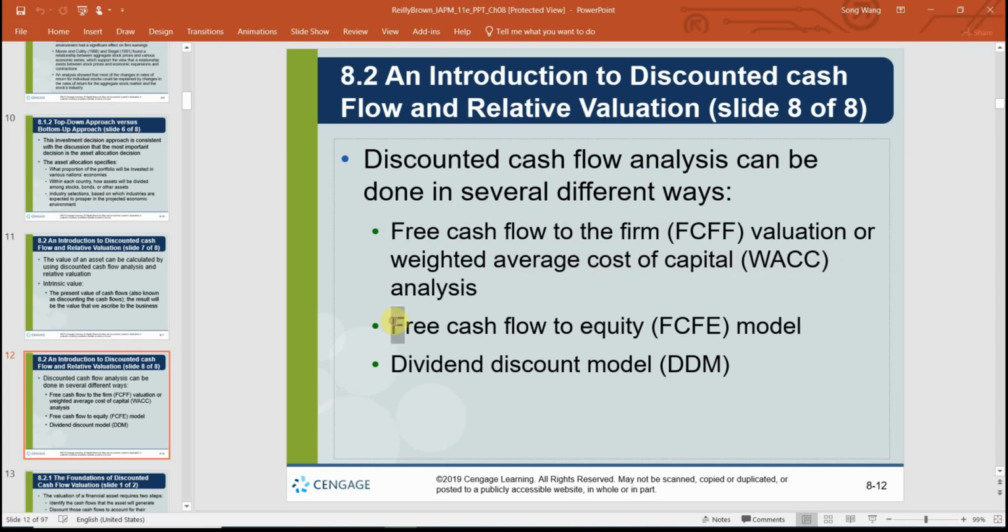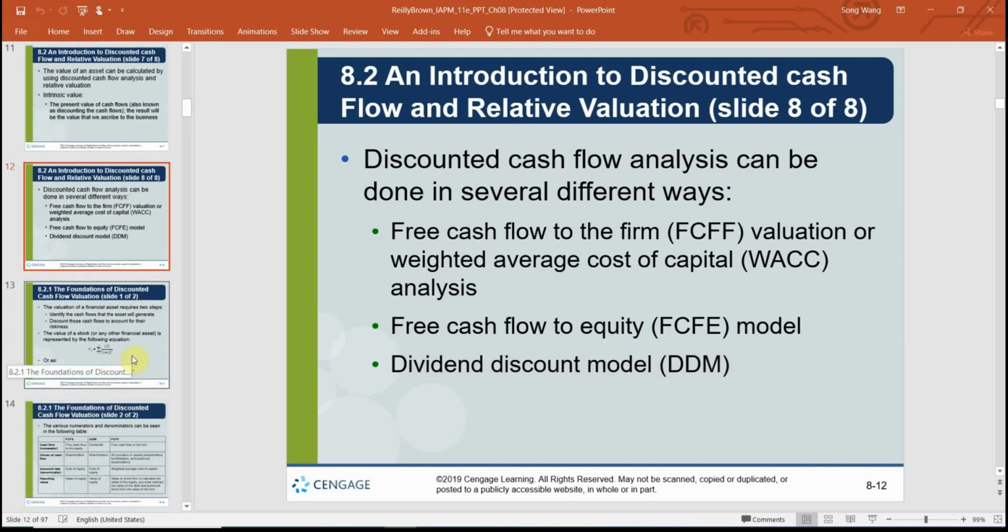All right, and there's a third method. It's called free cash flow to equity, and that only happens to equity investors. So basically, the free cash flows have to be deducted by the interest payment to the debt holders. The rest of it would go to the equity holders, and then you will need to discount based on cost of equity instead of the overall cost. All right, so we're going to study this dividend discount model here in this video clip. And free cash flows are going to be covered in a different video clip, like the cash flow analysis for Boeing Corporation in a different assignment.